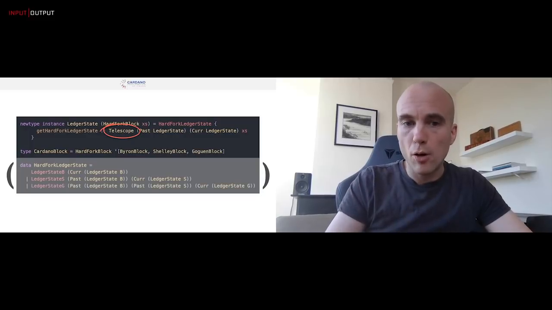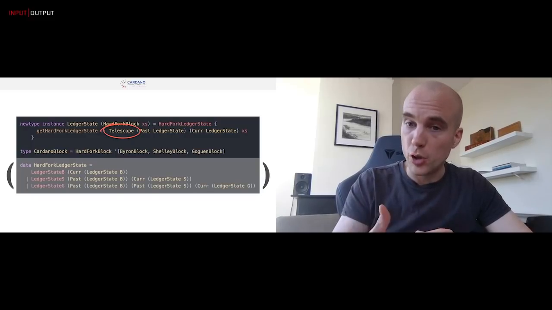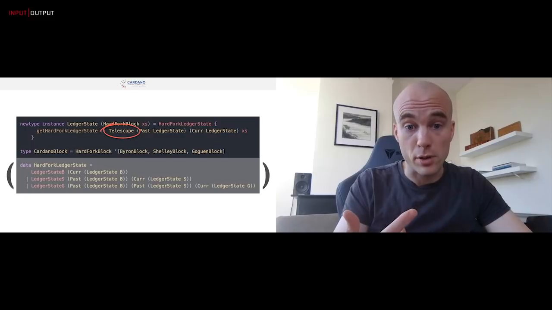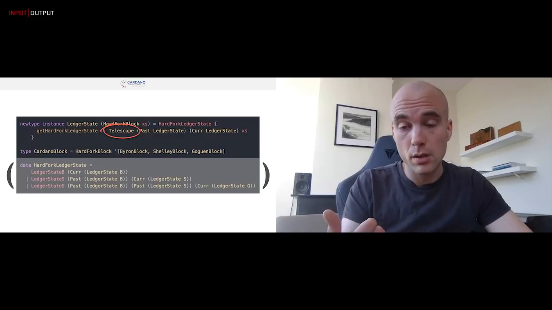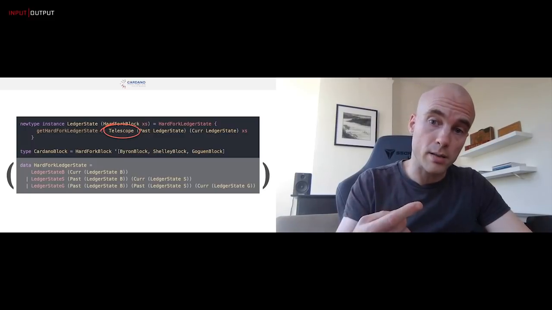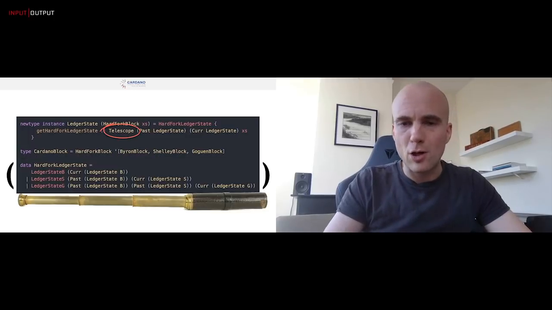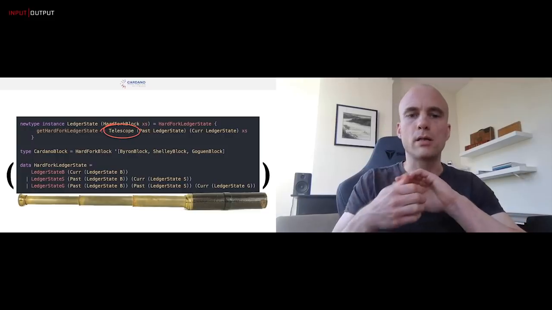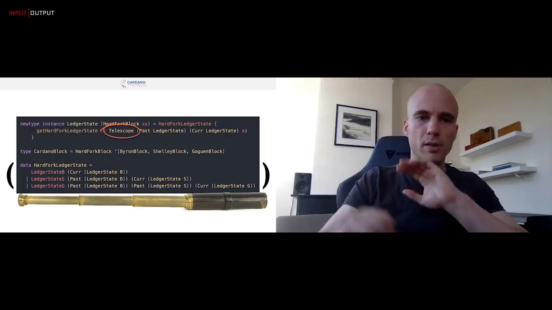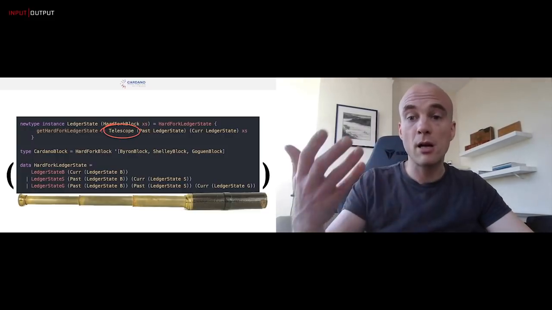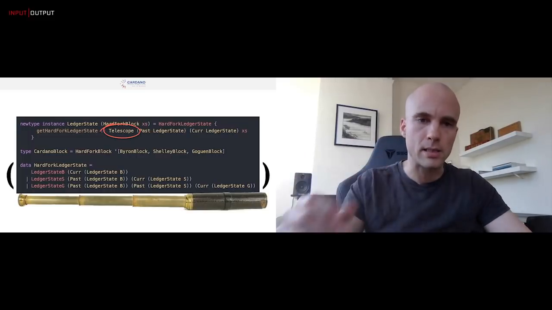Now, when we add Goguen into the mix, we still have those two possibilities, but we also have the possibility that we have a current Goguen state and a past Byron state and a past Shelley state. So I call this a telescope because it's kind of reminiscent of this old style telescope that we can extend segment by segment. Every time that we transition to the next era, we are extending the telescope one more bit.